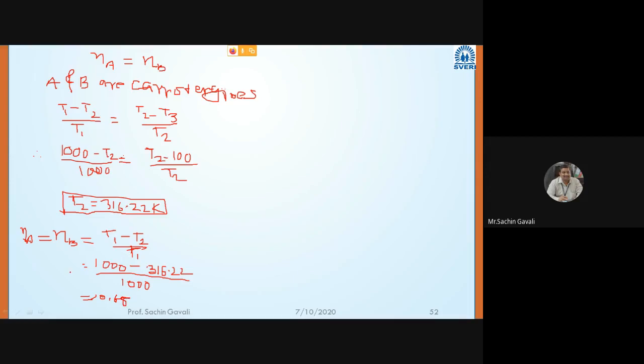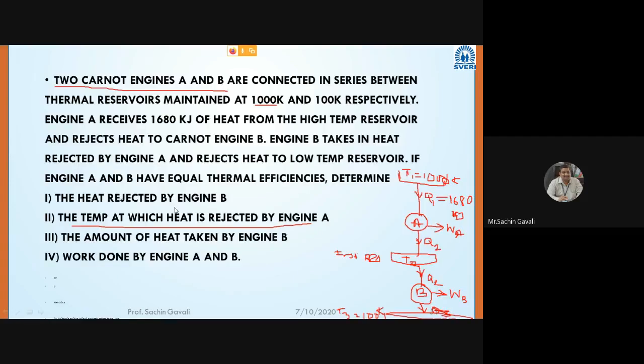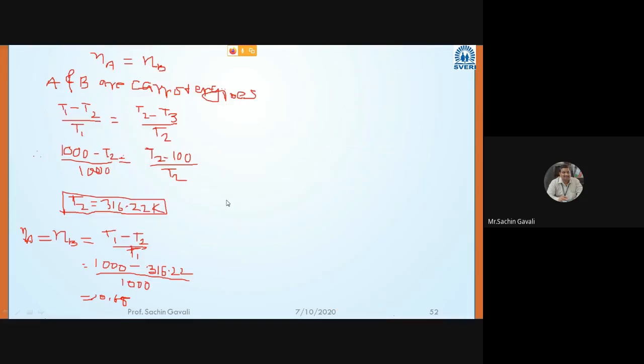Now here what they asked next is heat rejected by engine B. For that, we have to consider this engine also as a general heat engine. Carnot heat engine is also one general formula of all heat engines and is also applicable for Carnot. The only special thing is that Carnot cycle efficiency is a function of temperature. That is its specialty. But the general formula we can also apply for it.